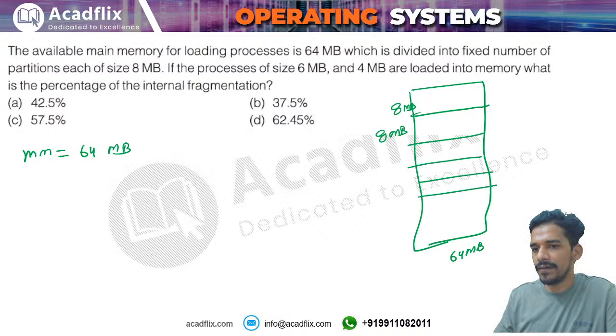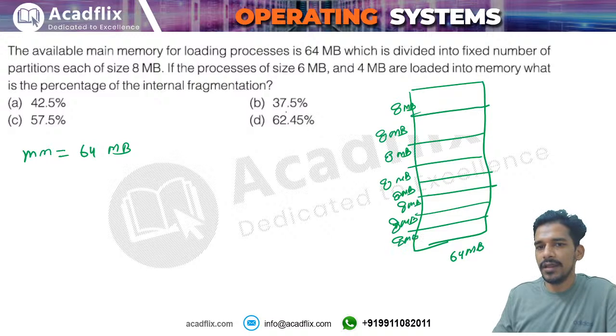3, 4, 5, 6, 7. You have these 8 partitions, right? So you have 8 partitions in this memory. If the processes are of size 6 megabytes and 4 megabytes, okay, you have processes and the size of the processes